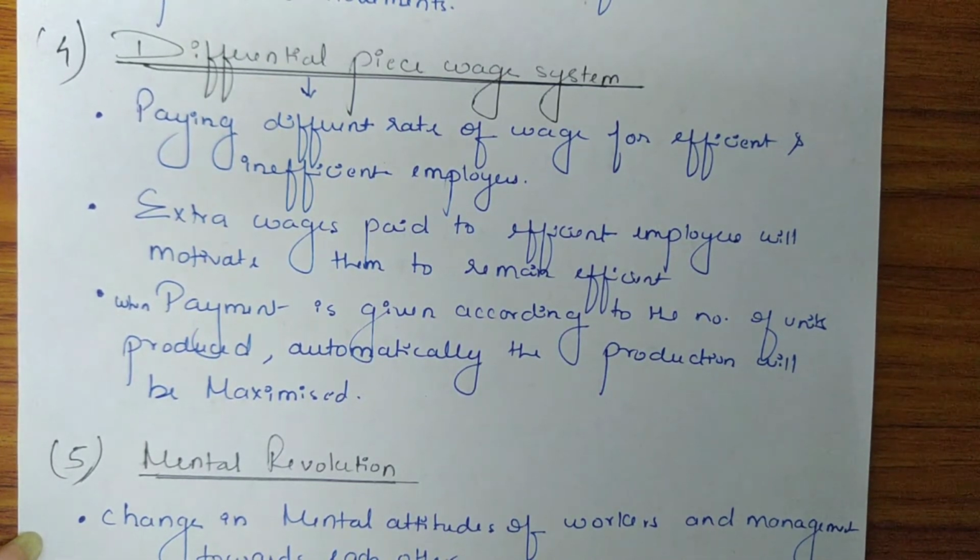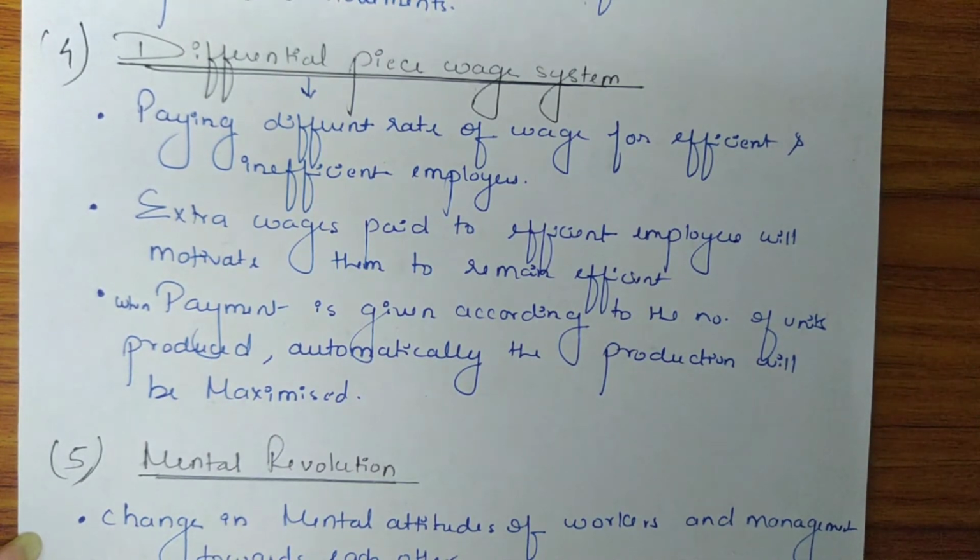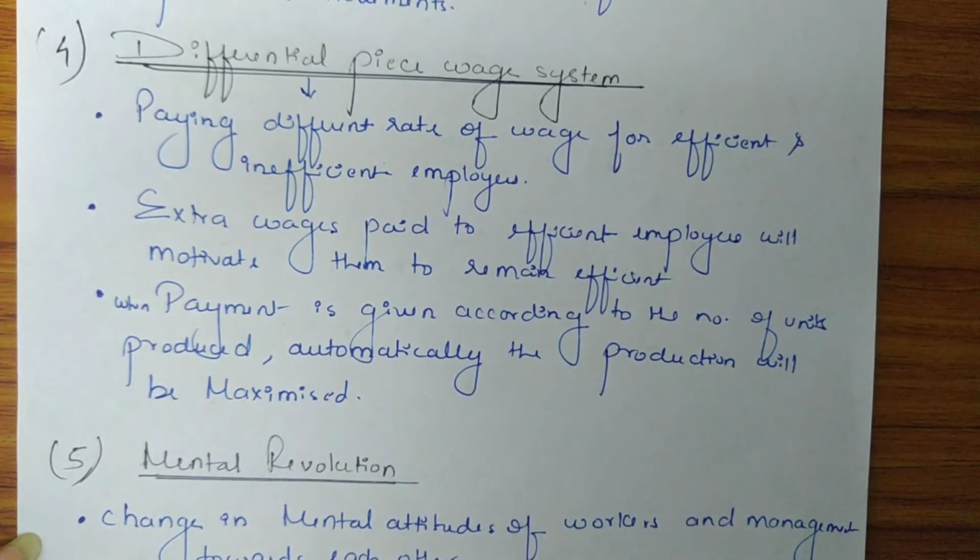And the worker who is producing less than the standard output must be penalized by paying less than the standard rate. We can say rupees 40 per unit. So he will receive 8 into 40, that is rupees 320. That means lower output into lower rate. So this difference in wages will motivate the workers to become efficient and earn more.